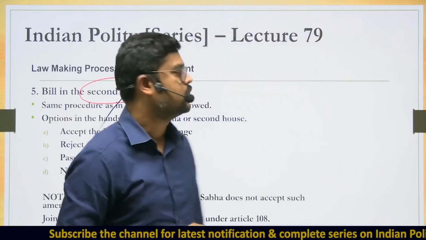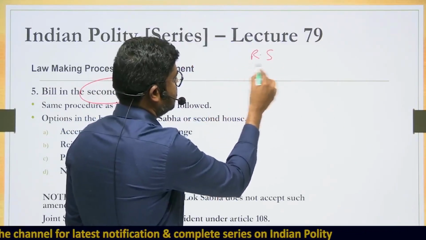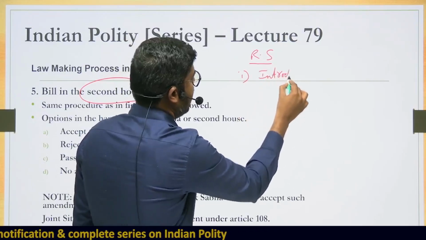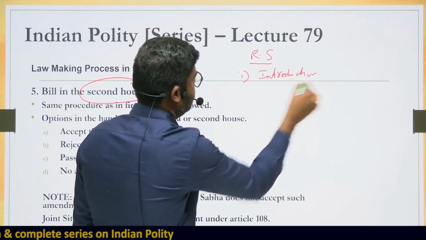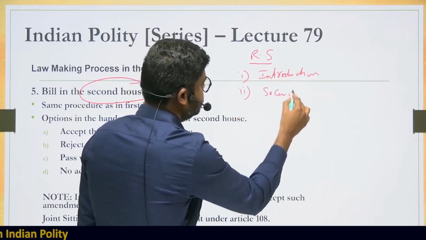this is very, very important. So what happens in the Rajya Sabha? What are the stages in the Rajya Sabha? The first stage is the introduction stage that you have understood. After the introduction stage in the Rajya Sabha, the second stage is the second reading stage. So it comes to the second reading stage.